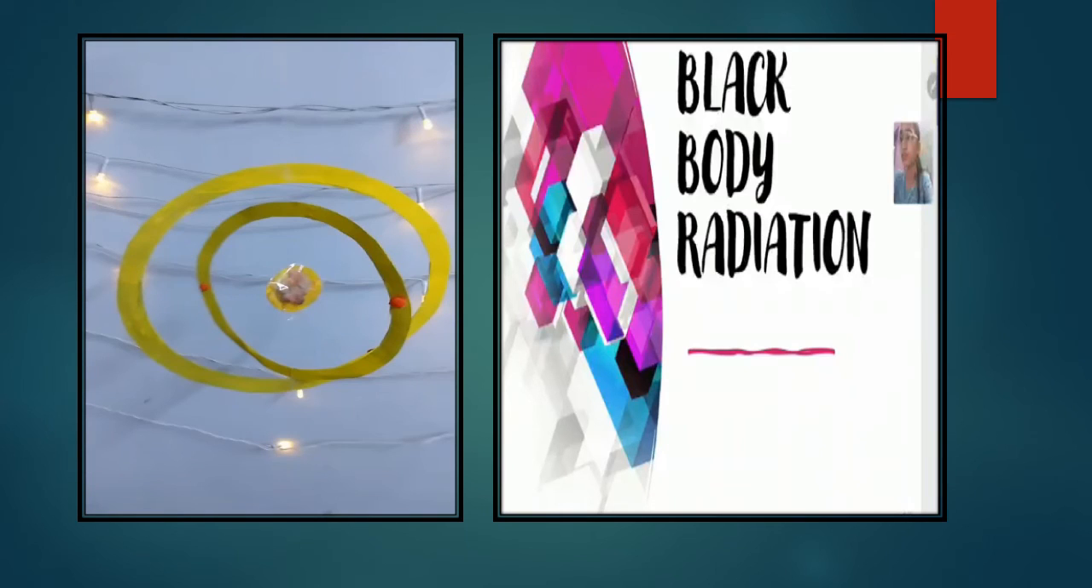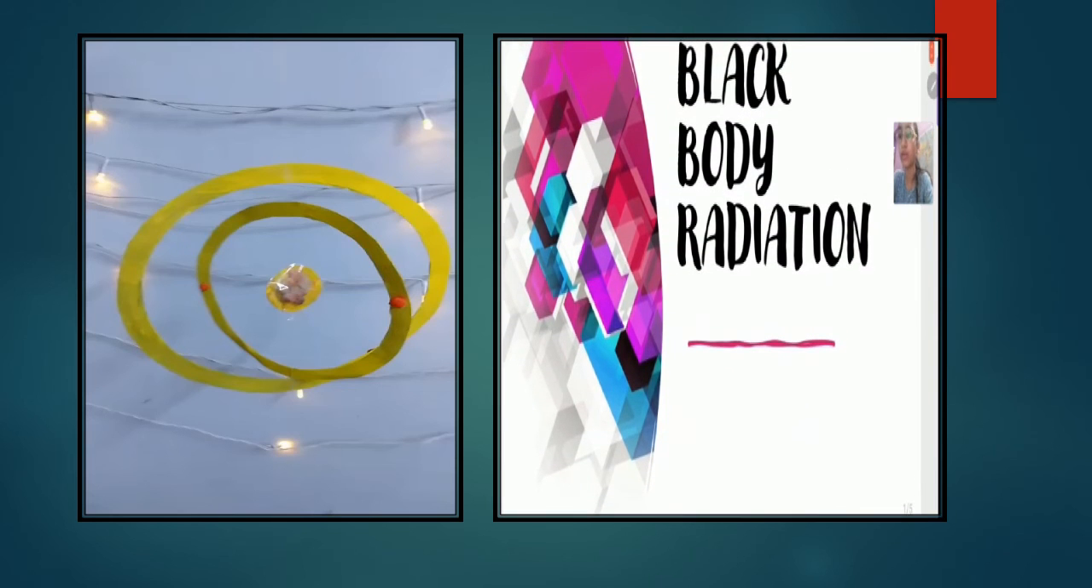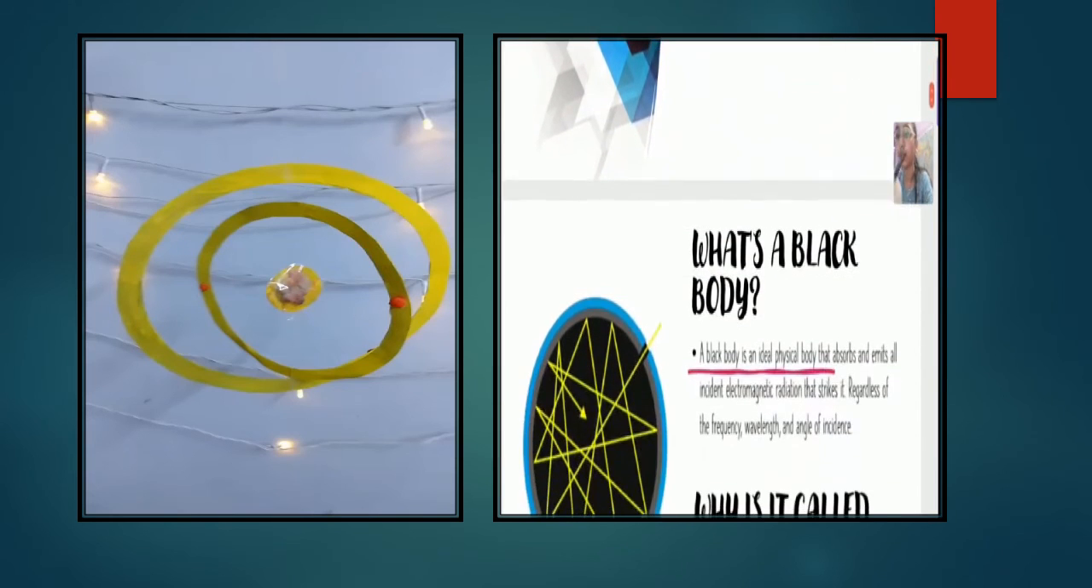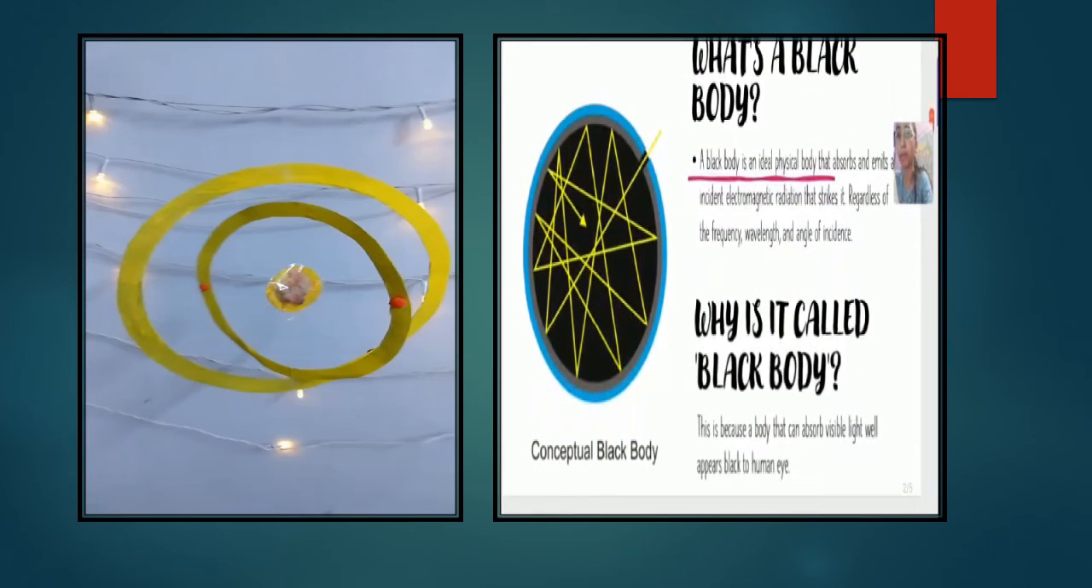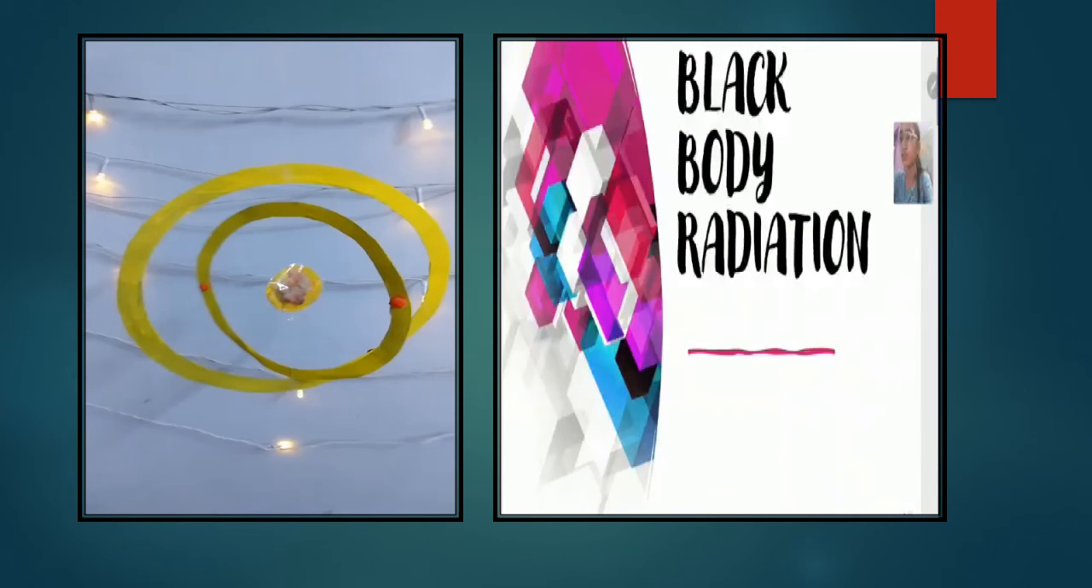Then they also prepared a number of presentations. Good morning, everyone. Today I, Anta of class 11, will be discussing black body radiation. Now, what is a black body? A black body is an ideal physical body that absorbs and emits all incident radiation.